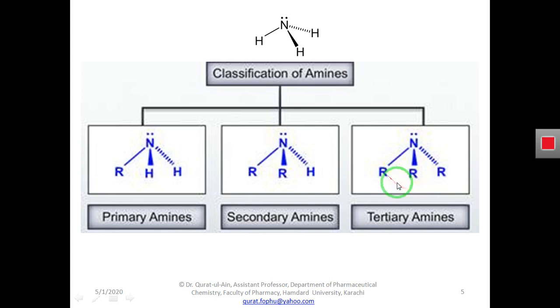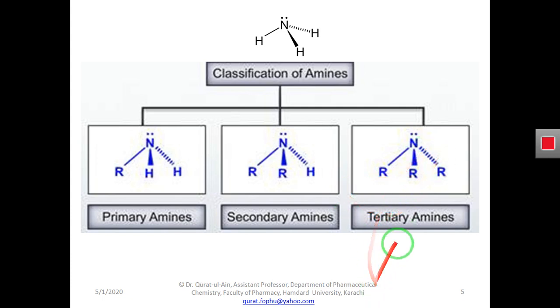Here we should understand that if we remove three hydrogen atoms from here and add three other groups, maybe we can add two alkyl groups and one aryl group, or two aryl groups and one alkyl group, or maybe three aryl groups, or maybe three alkyl groups. It depends on the situation or on the product that we wish to have.